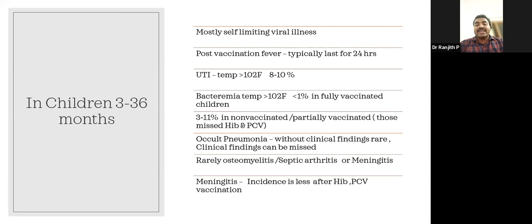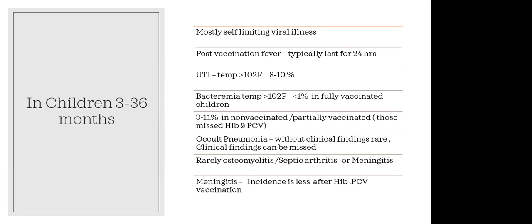That is also a component of pentavalent vaccination, and also the pneumococcal conjugate vaccine. In non-vaccinated and partially vaccinated children, the incidence is 3 to 11%, compared to fully vaccinated children, where the incidence is less than 1%. Even if pneumonia may present with clinical signs, sometimes focal pneumonia may be missed. The clinical findings can be missed.